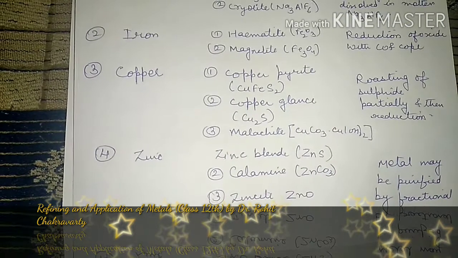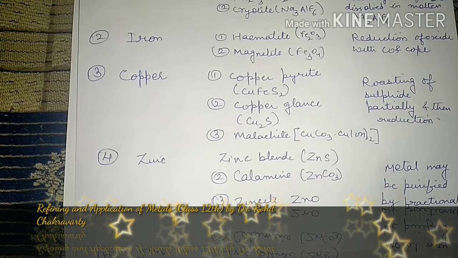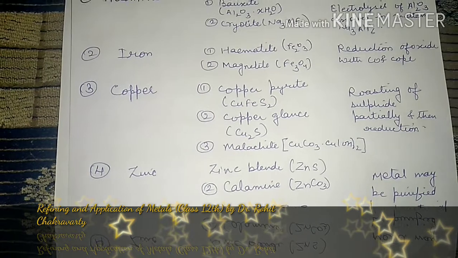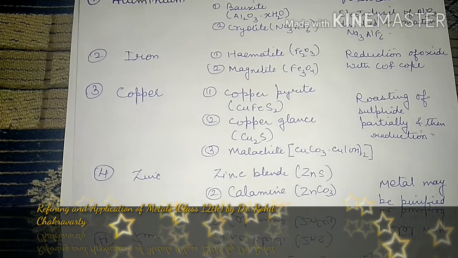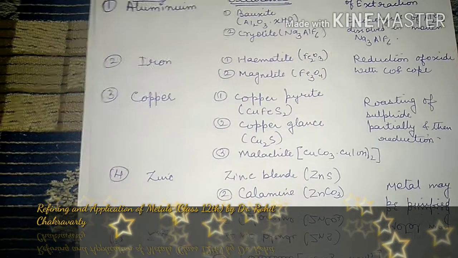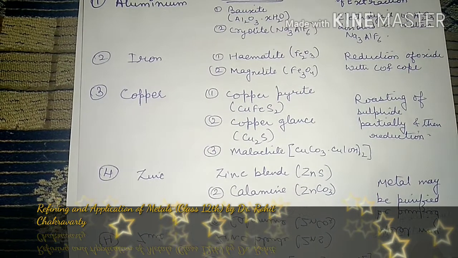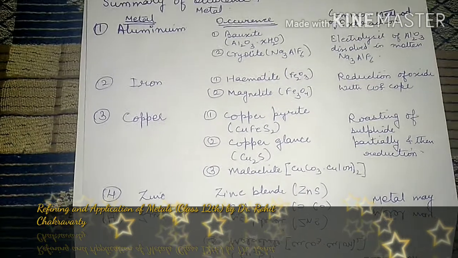Moving on to the next one, that is the zinc. For the zinc, the different ores are zinc blende, calamine and zincite, and the metal may be purified by fractional distillation. So bacho, this is all about the total refining process, and today I have discussed very important points. Let me discuss once again. This is your Van Arkel method, then your Mond's process. Moving on to the different processes of electrolysis.